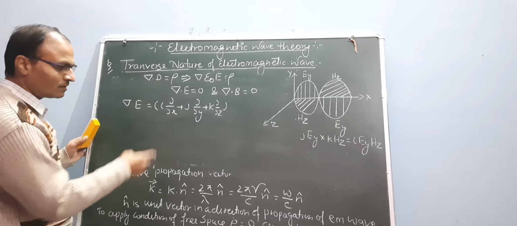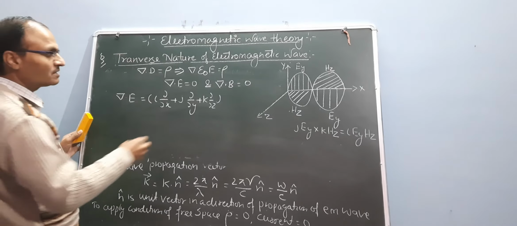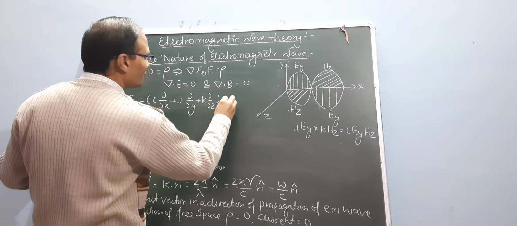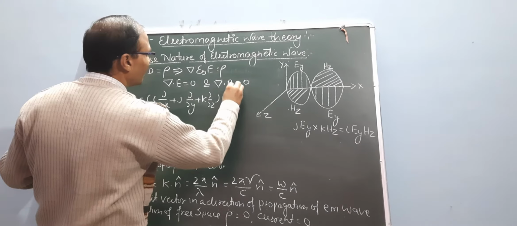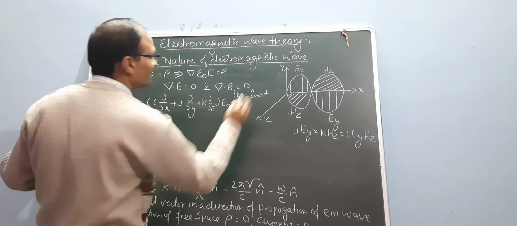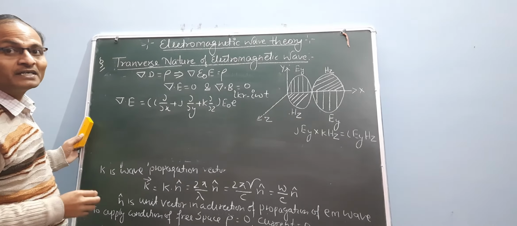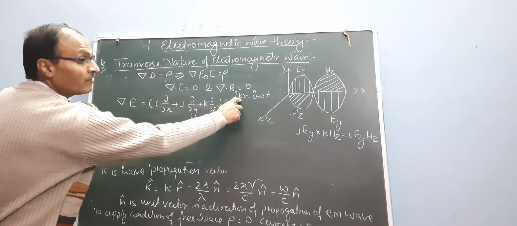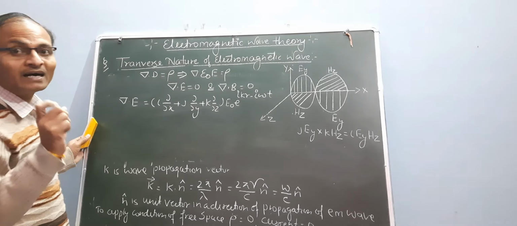E equals, as we already explained, E naught e to the power i(k dot r minus omega t). So we evaluate the wave vector k and the position vector r.